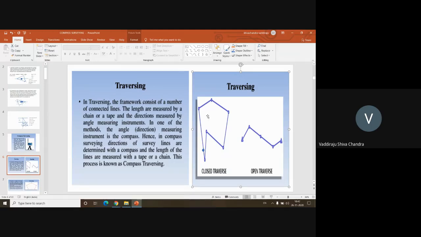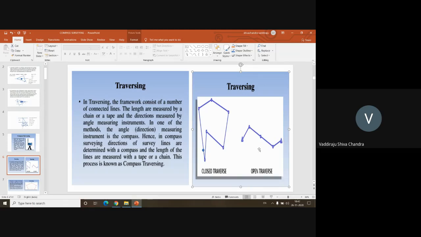So you are not sure whether the values taken at this point are wrong, or values taken at this point are wrong, or values taken at this point are wrong. But somehow you'll be getting some error. So that error can be rectified within the field itself. So that is the advantage of a closed traverse.